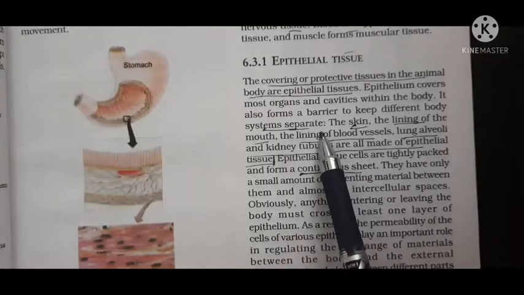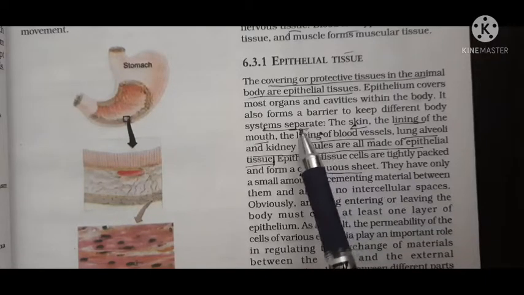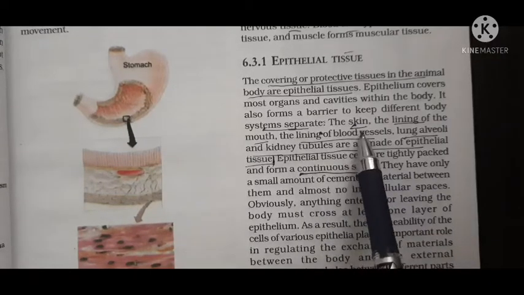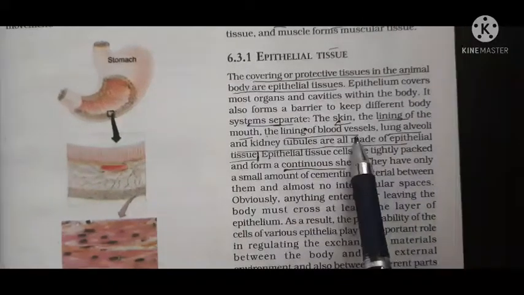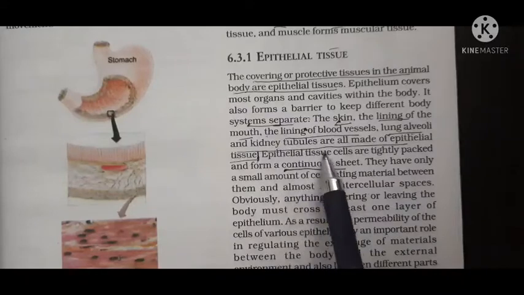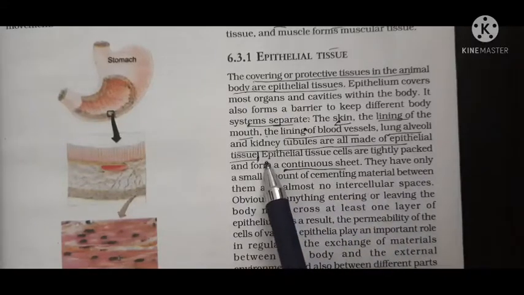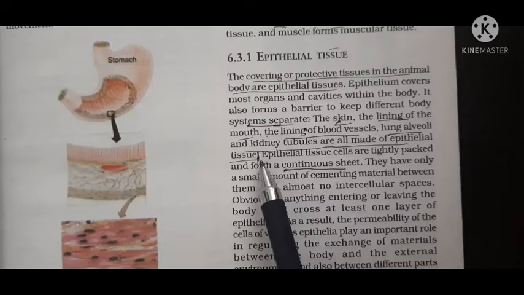If it is the protective covering of the organs, if it forms the outermost covering of the organs, then definitely it separates two organs. So the skin, the lining of the mouth, the lining of the blood vessels, lung alveoli and kidney tubules are all made of epithelial tissue. So all these organs have epithelial tissue, but different types of epithelial tissue. These different types of epithelial tissue will have the common characteristics, but they may have one or two additional features.